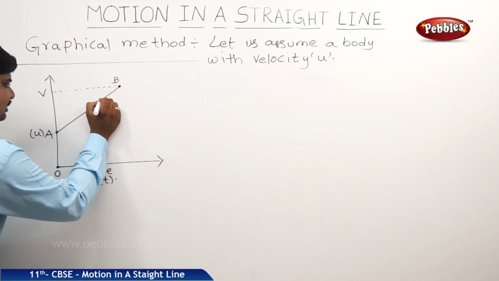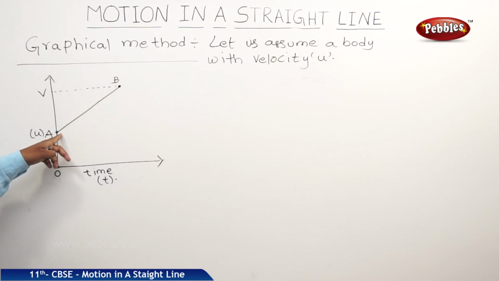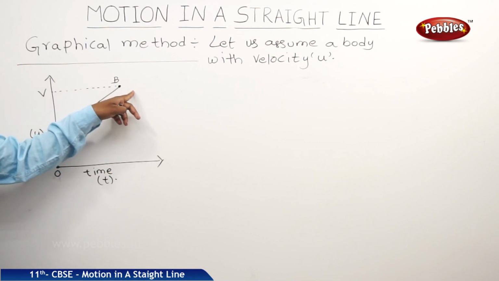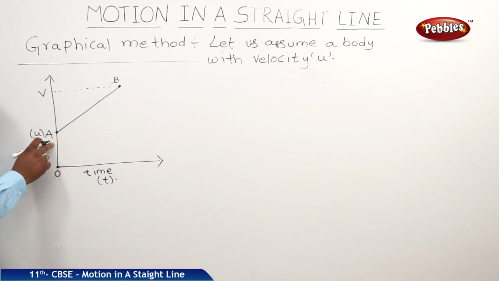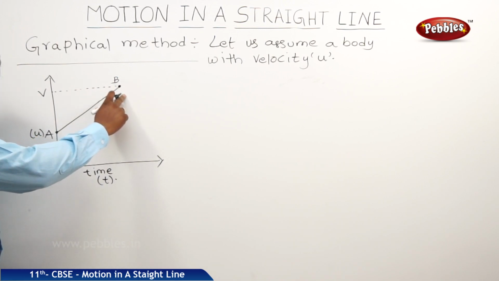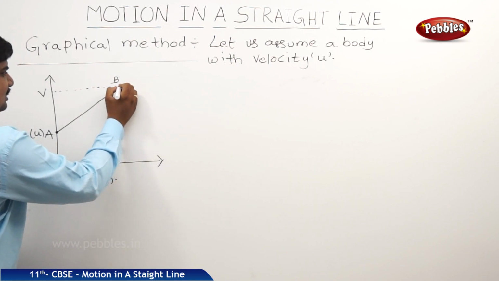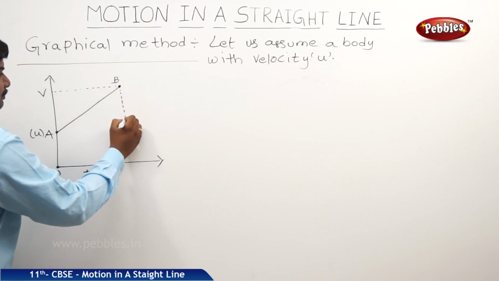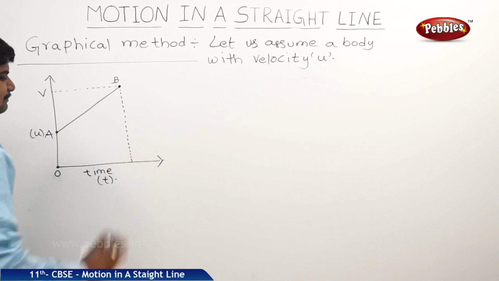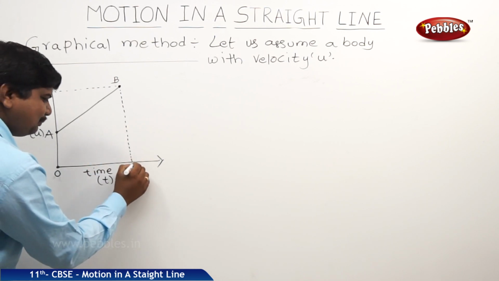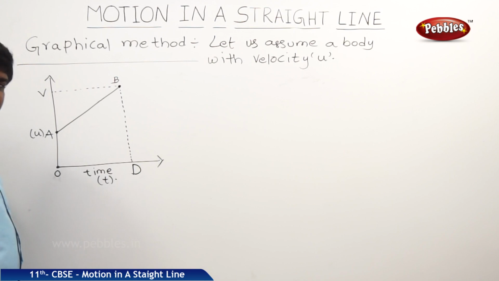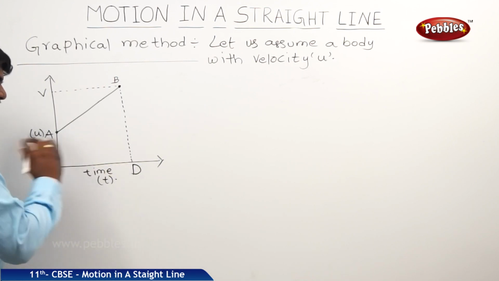So again, the body has uniform initial velocity u, started from point A under uniform motion and reached a position called B. At this position, its final velocity will become v. So here the time is 0 at position A, and at position B the time is some t seconds. So from this point, we should draw a perpendicular normal towards the x-axis. It intersects the x-axis at a point called D. This O to D is t.